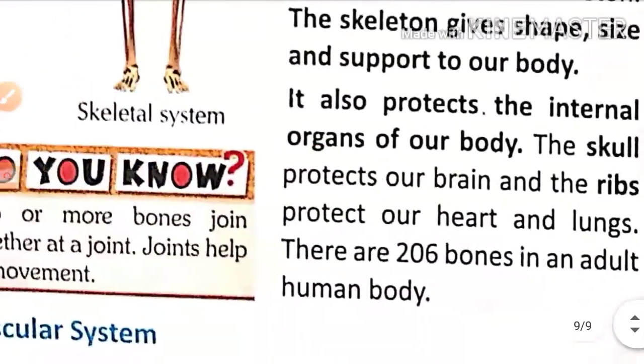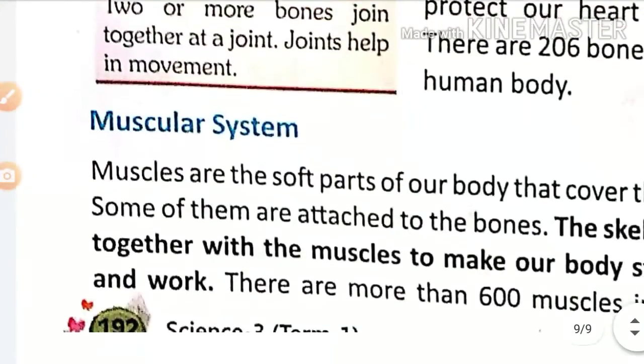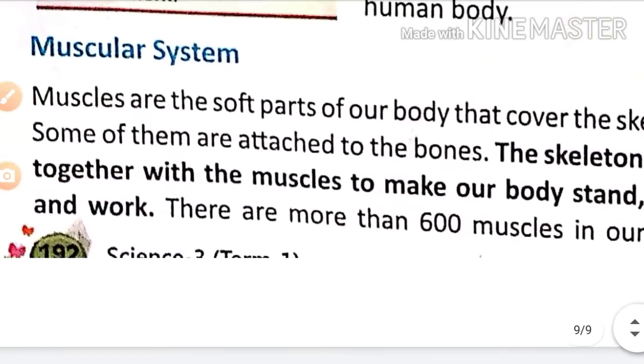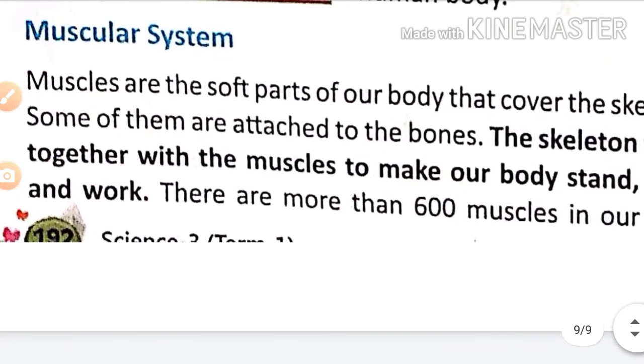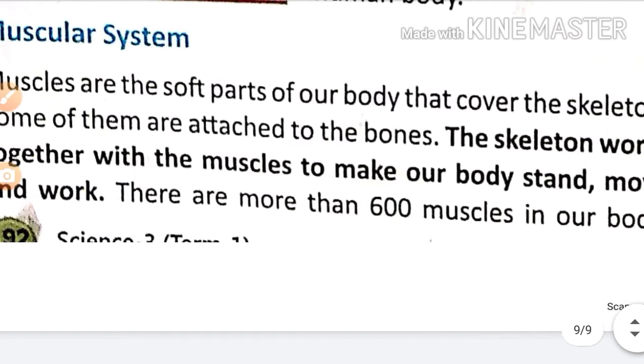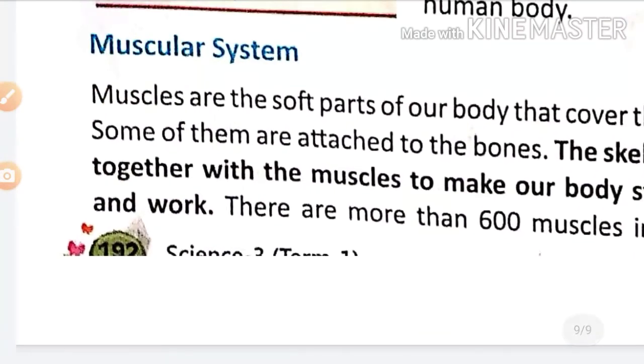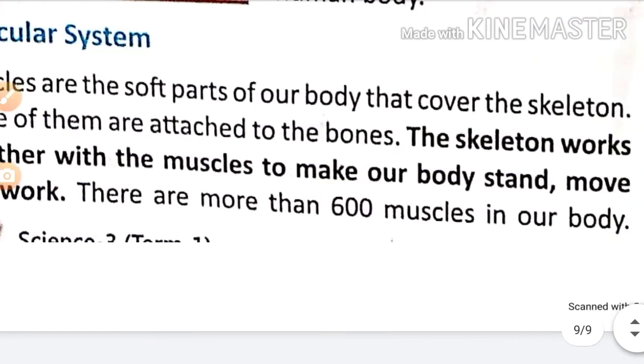Okay, muscles means it is the soft part of our body. Muscles are the soft parts of our body that cover the skeleton. Some of them are attached to the bones. The skeleton works together with the muscles to make our body stand, move, and work. There are more than 600 muscles in our body.